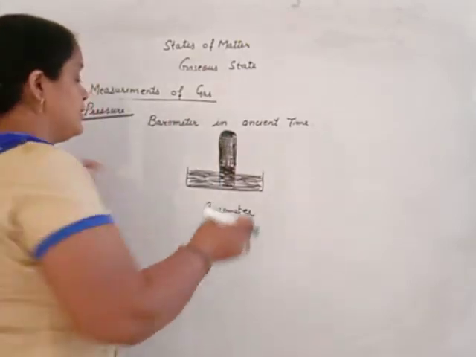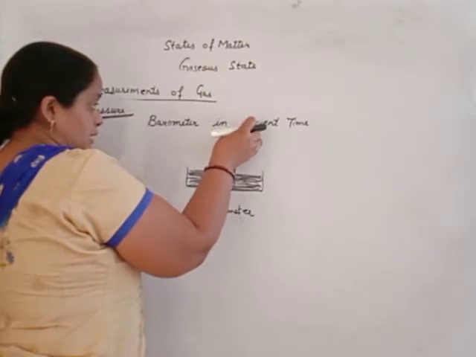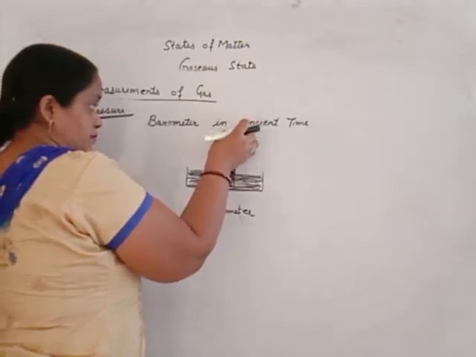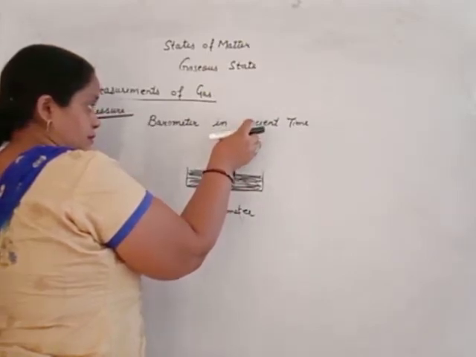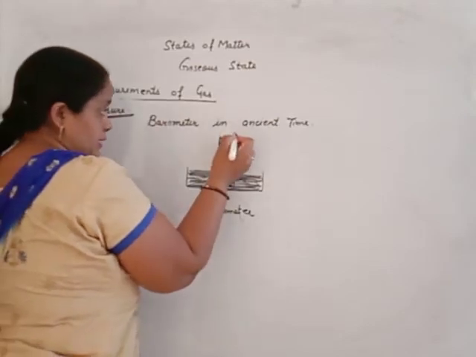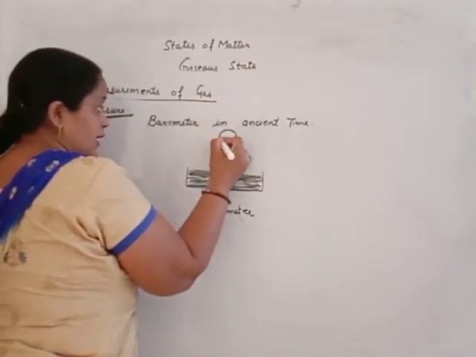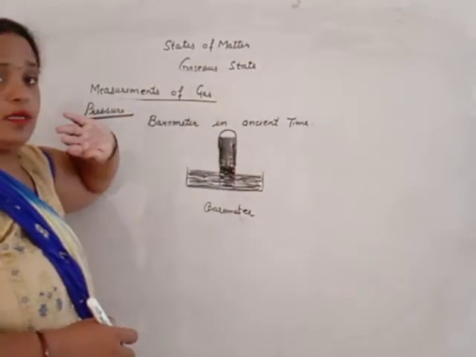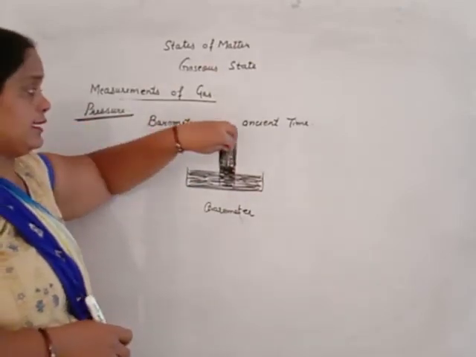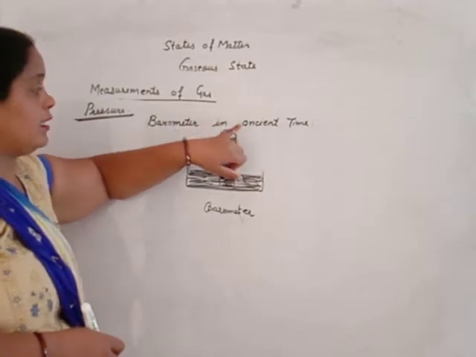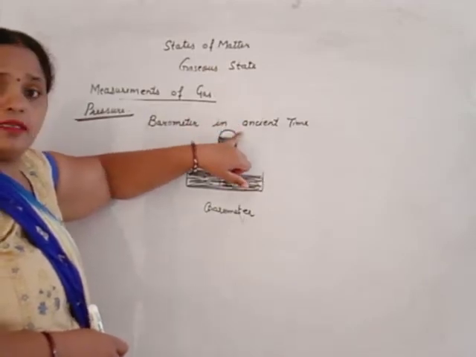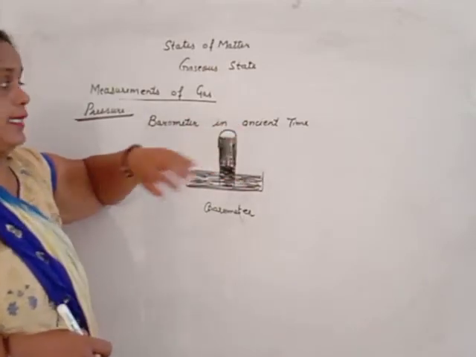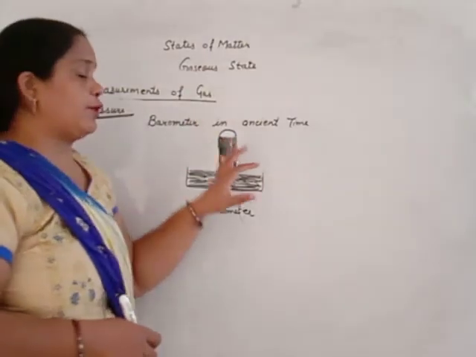Then the level of mercury starts to decrease. We see it decreasing, and a stage will come where it remains constant. Then identify the value on the scale and calculate. This is known as a barometer.